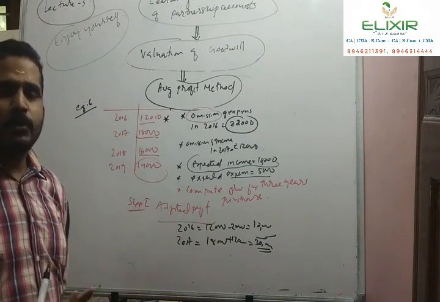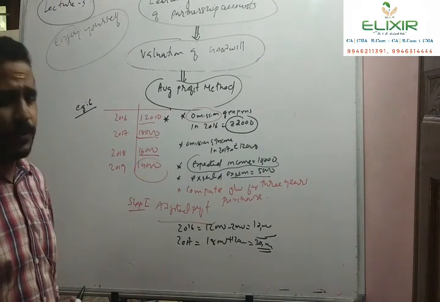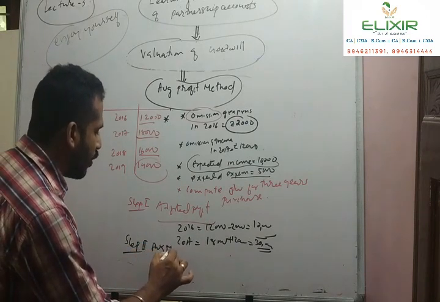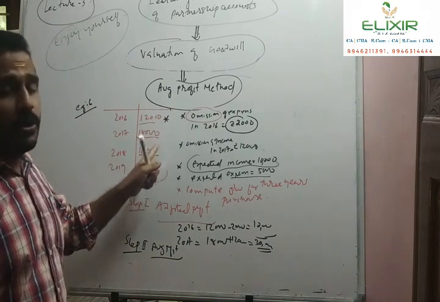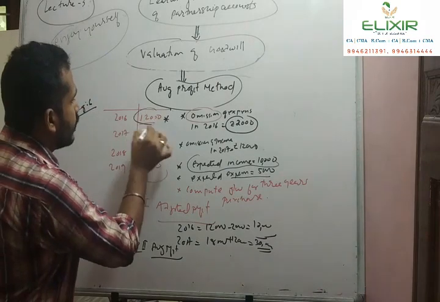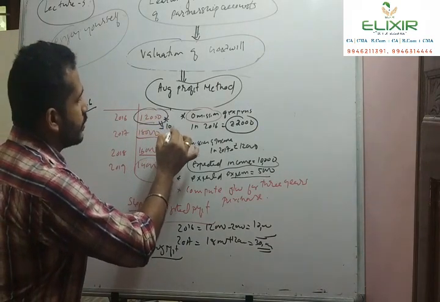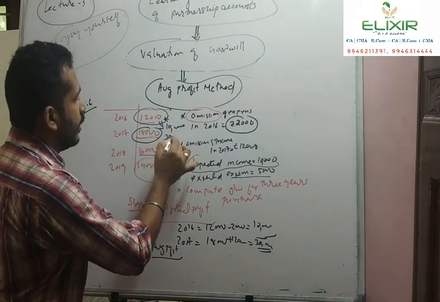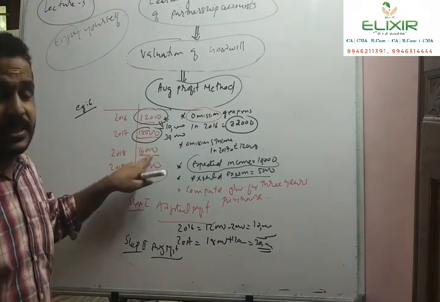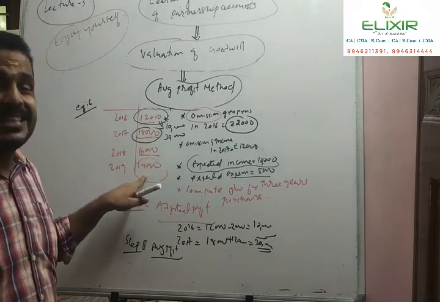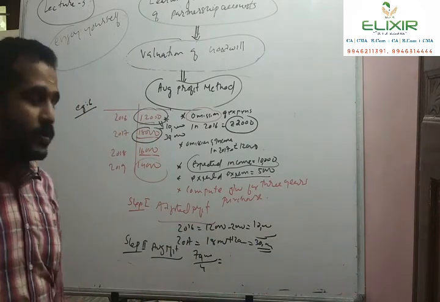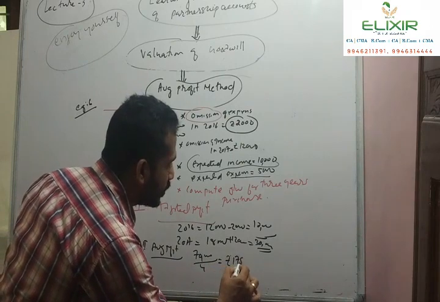Then step 2, computation of average profit. Again, this does not show an increasing or decreasing trend, so we can use the simple average method. Here it is 10,000 instead of 12,000 and 30,000 instead of 18,000. So what will be the average profit? 10,000 plus 30,000, 40,000 plus 16,000, 56,000 plus 14,000, 70,000. So 70,000 divided by 4 is equal to rupees 17,500.